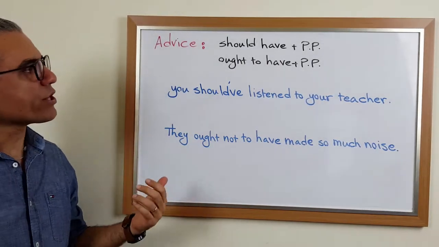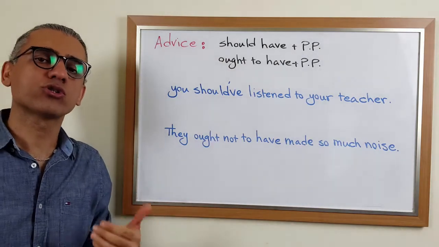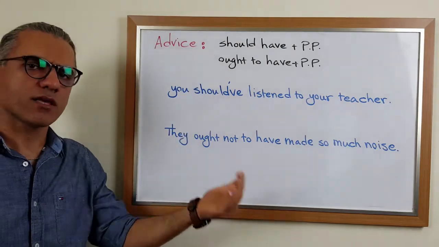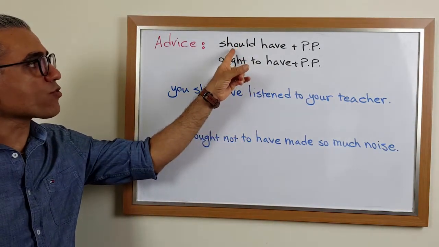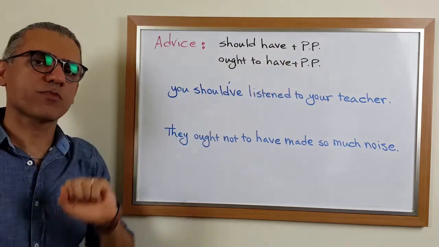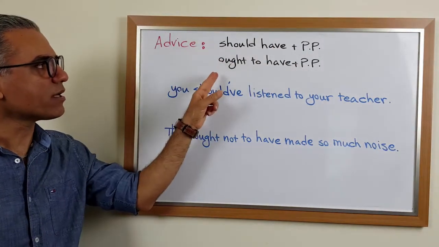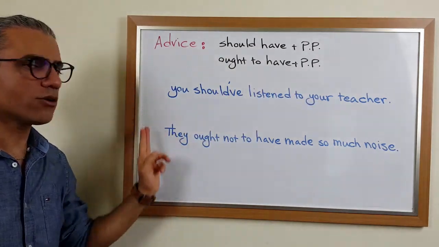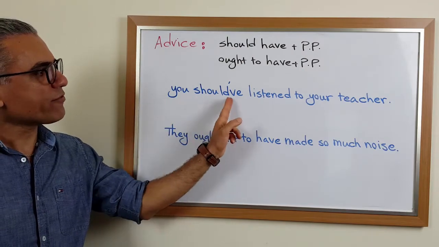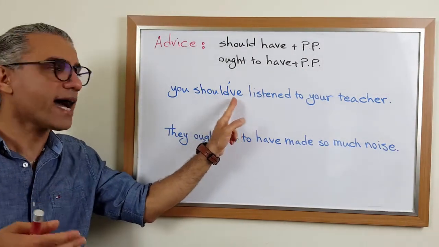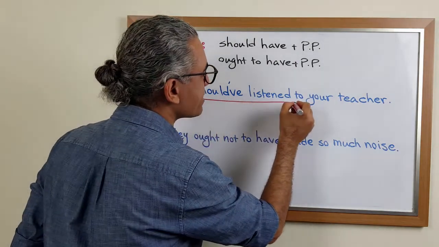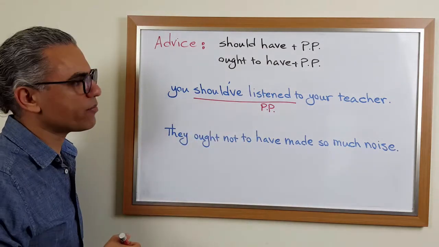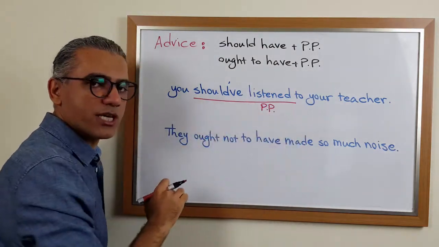In the present, we use should and ought to, or ought not to, or shouldn't for giving advice. But in the past, just like the other functions, we use should plus have plus past participle of the main verb. The same meaning we can create with ought to have plus past participle. Take a look at these two examples. You should have, this is the contracted form of should have. You should have listened, and this is the past participle form of the verb listen, which is our main verb in this sentence. You should have listened to your teacher.